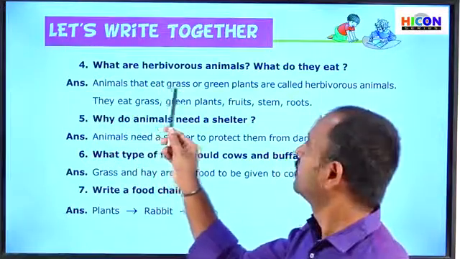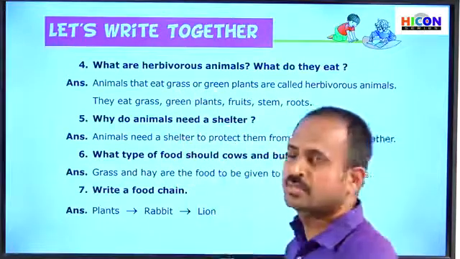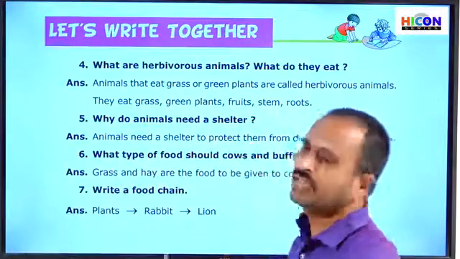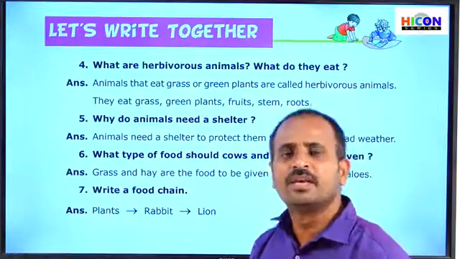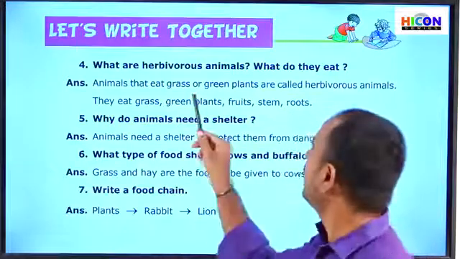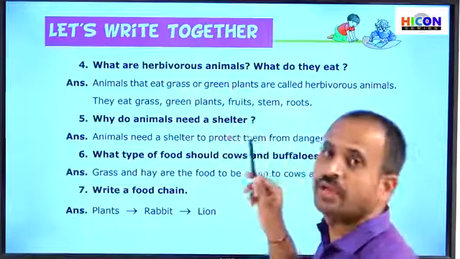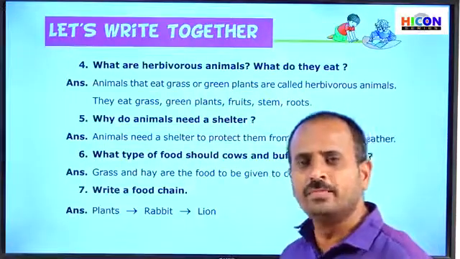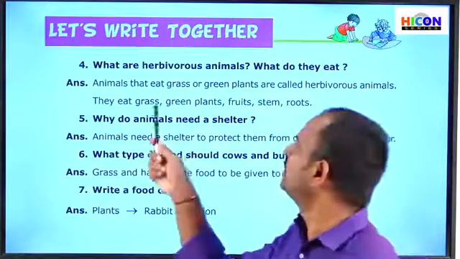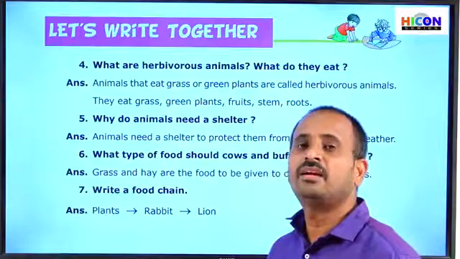Animals that eat grass or green plants are called herbivorous animals. They eat grass, green plants, fruits, stems, roots, etc. Herbivorous means herbs, which means plants. So those animals which eat plants and grass are called herbivorous animals. They depend mostly on plants and grass for their food, and they do not eat other animals. These animals especially eat only grass and other plants.